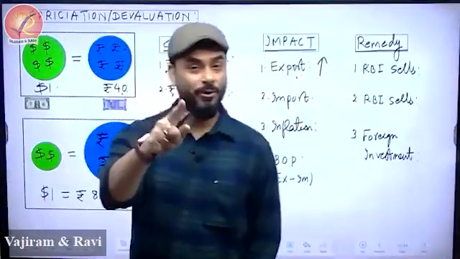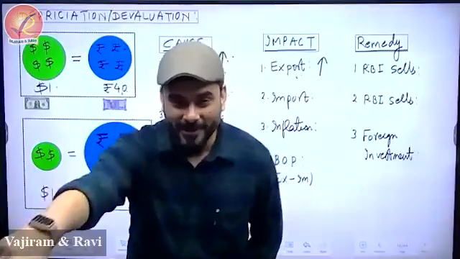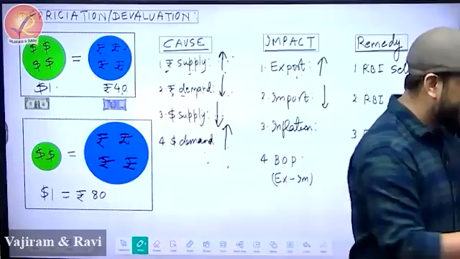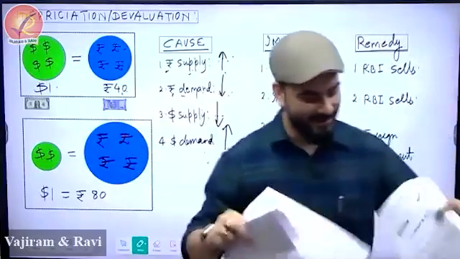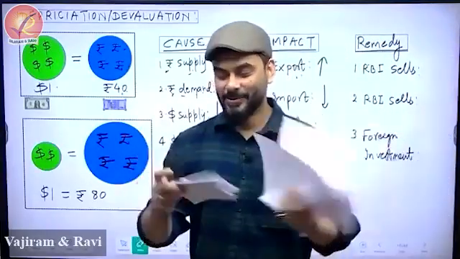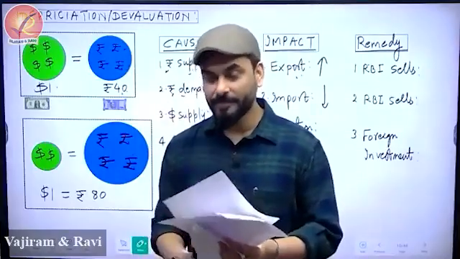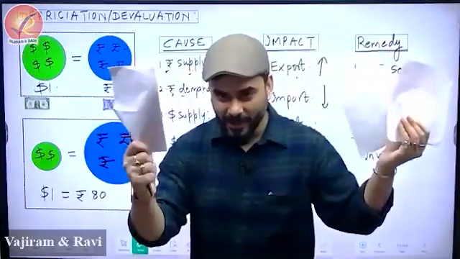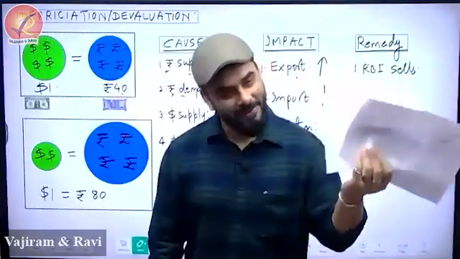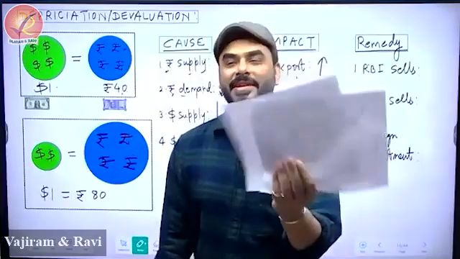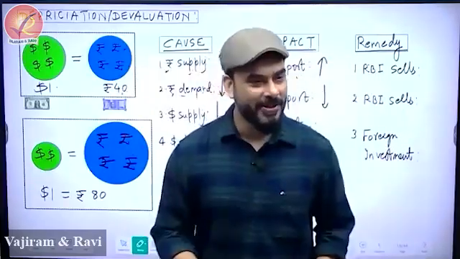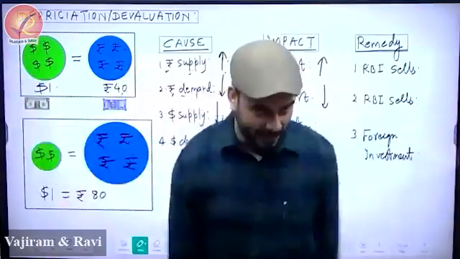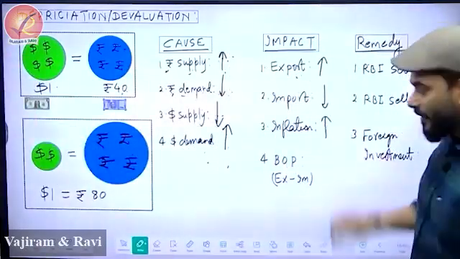And what happens to import? I told you the jugaad. One is going up, other will go down. Absolutely, go down. What will happen to inflation? Let me show you inflation. Up though you are champs, obviously you will give the right answer. So now your $1 is this two currencies. Rupee, see, so much of rupee and $1. What is this called as? Inflation. Too much of currency in the economy. So during depreciation, the tendency of the price is increase, inflation. Why? Because there is too much of rupee. So that's why there will be inflation.